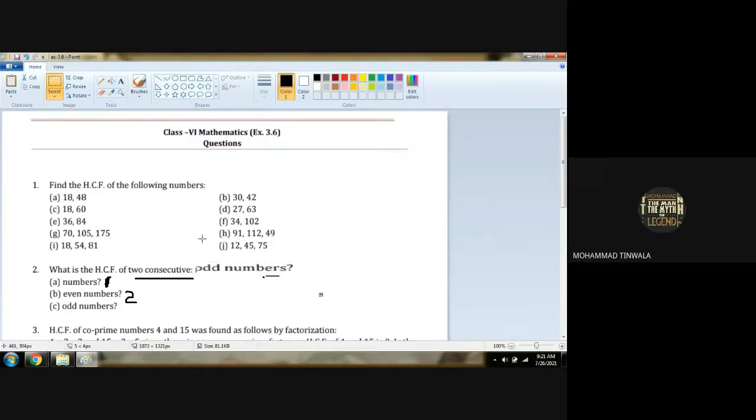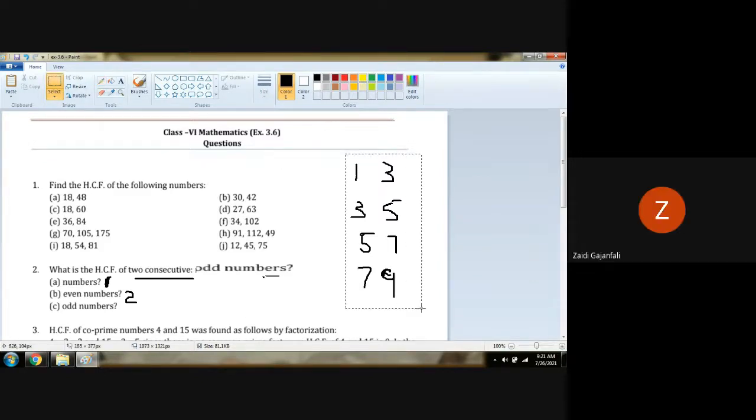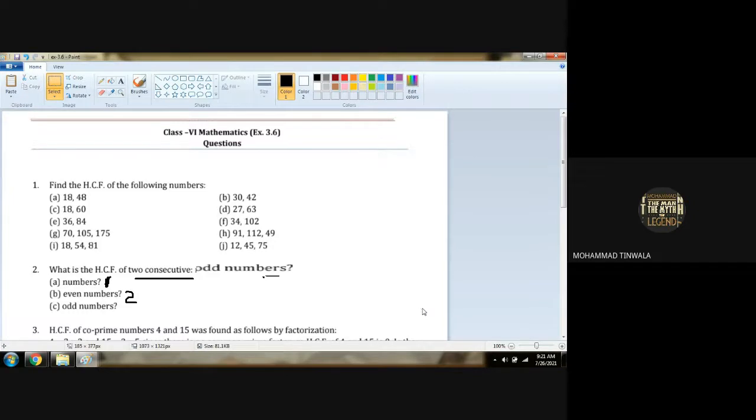Odd numbers are what? 1 and 3, 3 and 5, 5 and 7, 7 and 9. Are they odd numbers? Yes. So what is the highest common factor of two consecutive odd numbers?